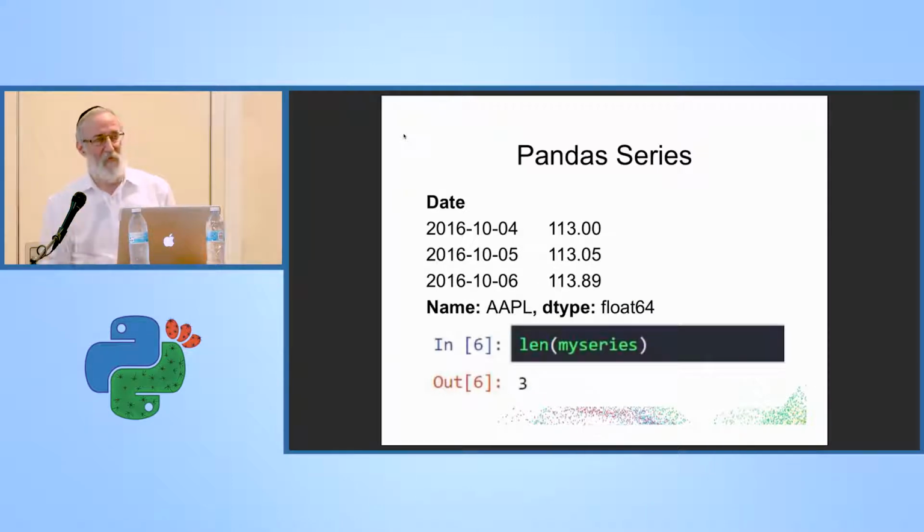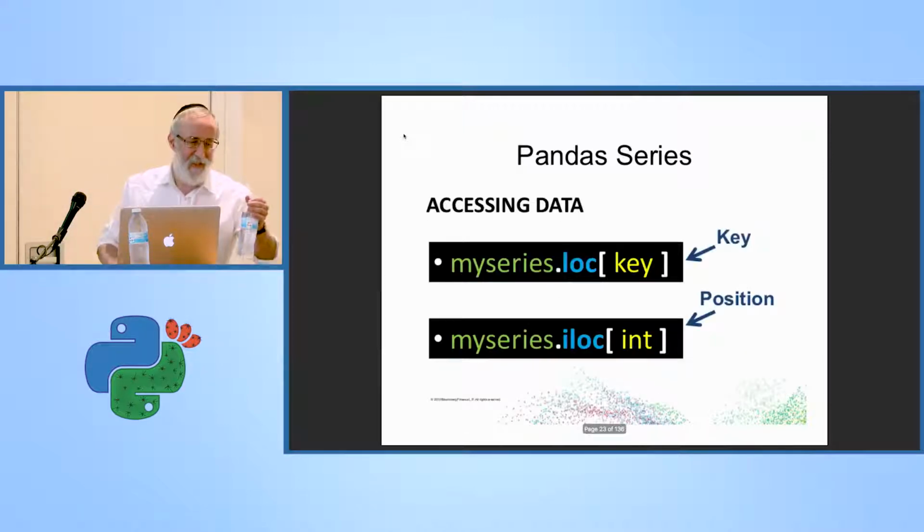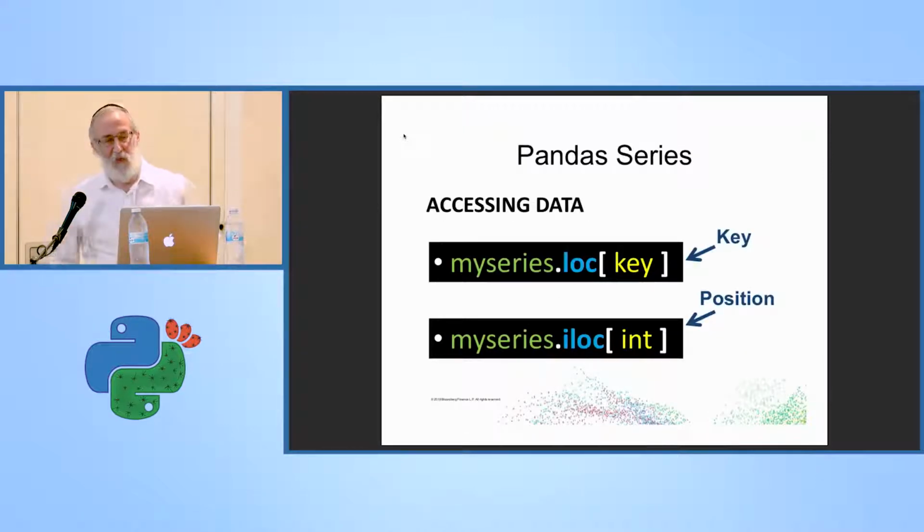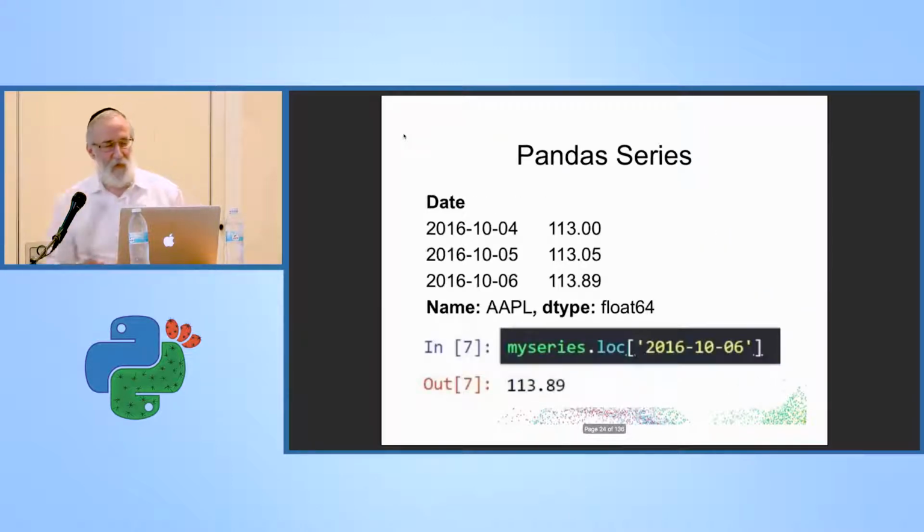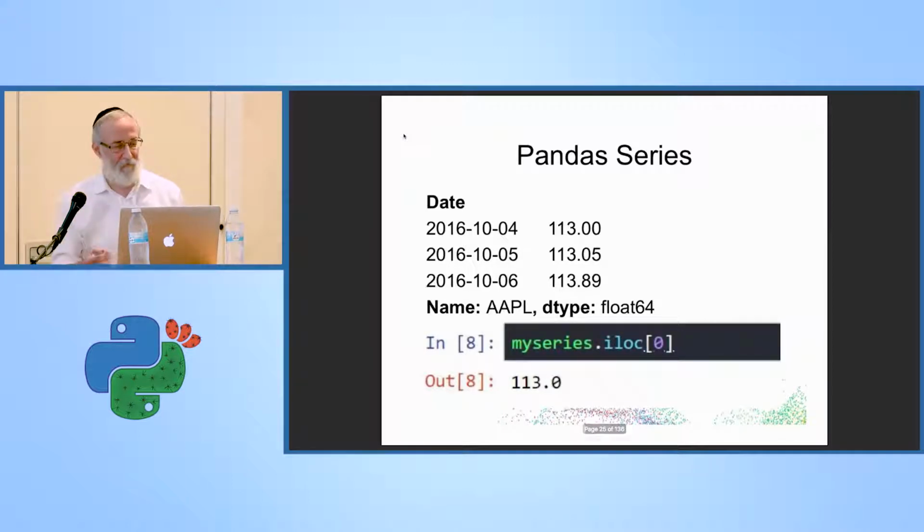So what can you do with the series? You can take the len of the series, see how much data you have in there. You can access the data either by key or by position. Here's an example of accessing the data by key. We put in a certain date, we get back the data for that date, or by position.